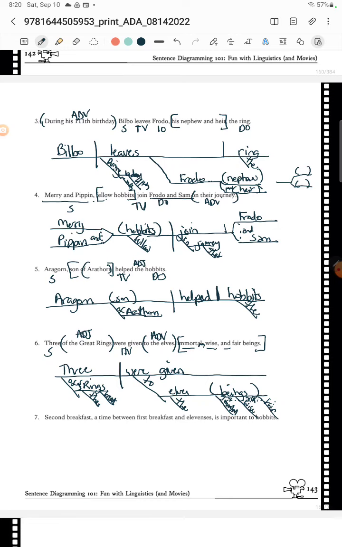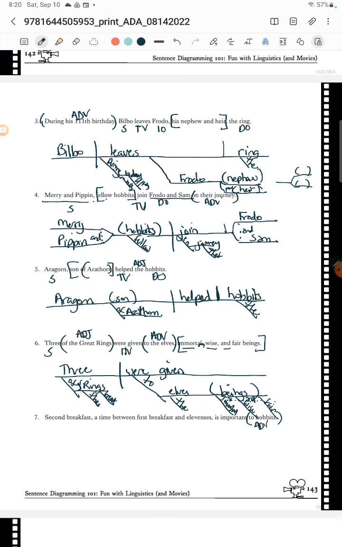And you put an "and" in this space. And those are beings. Okay, did I get all the words? I got all the words. All right, moving on to number 7. "Second breakfast is important to hobbits." So "to hobbits" is where it's important.